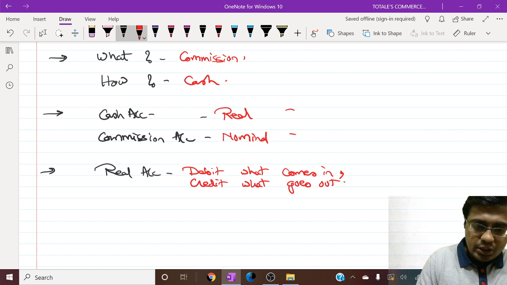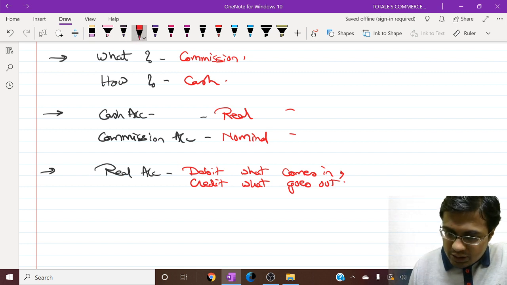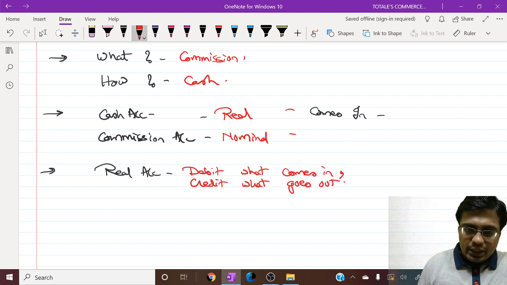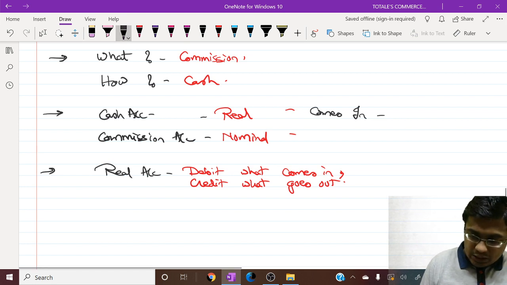Debit what comes in, credit what goes out. So now we are receiving cash, right? So is it coming in or going out? Obviously it is coming in. Cash is coming in. Now let's have a look at the rules for nominal accounts.